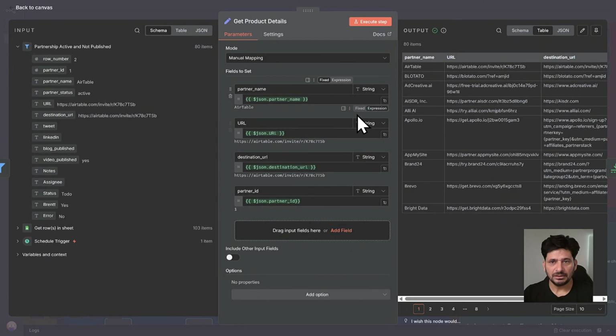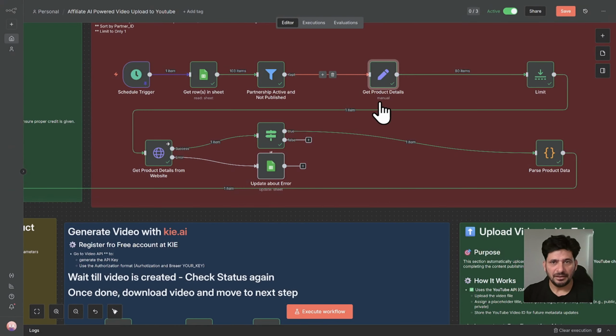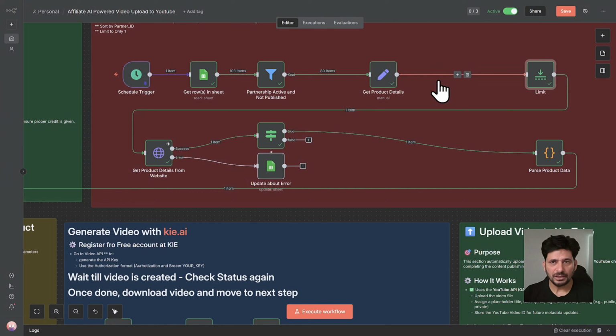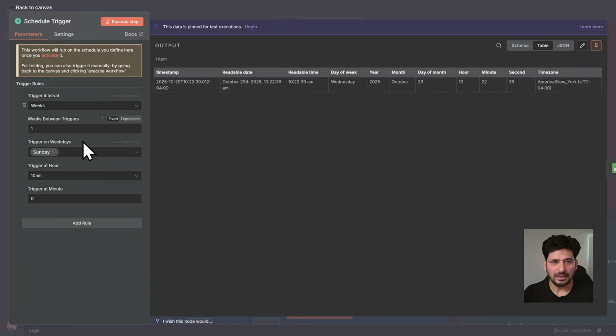It will check all these products here, but the table that I'm using has of course many fields, but I need the partner name, URL and destination URL, and the partner ID as well. And then in the next step, it will limit it to 1 because right now you can see there are 80 videos which it has to create. Of course, if I do every day, 80 days it will take. So that's the reason I used 80 days every day.